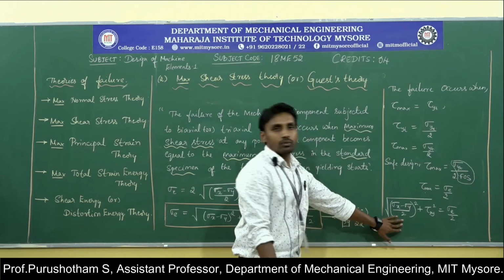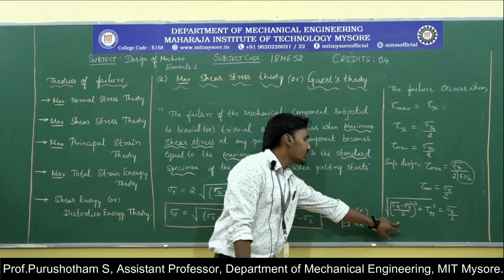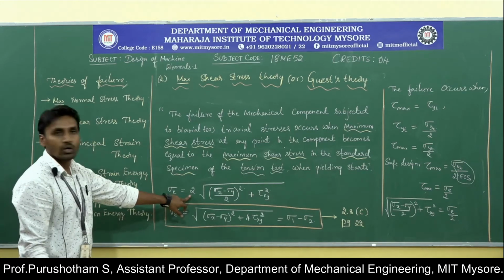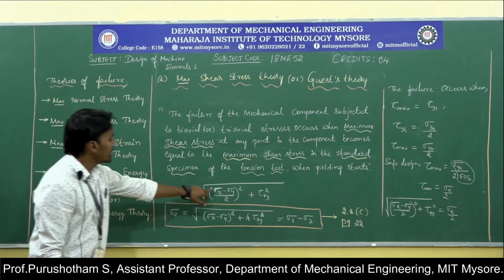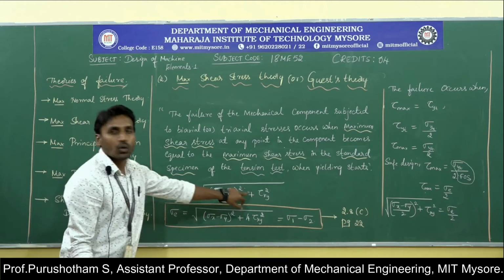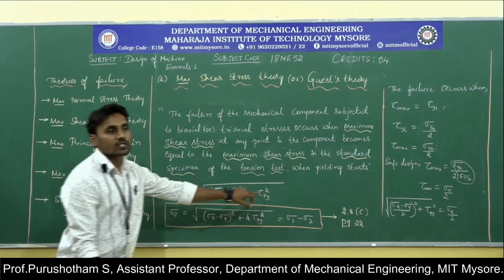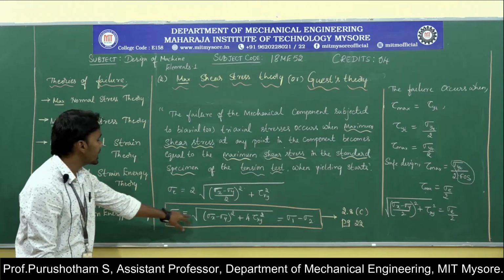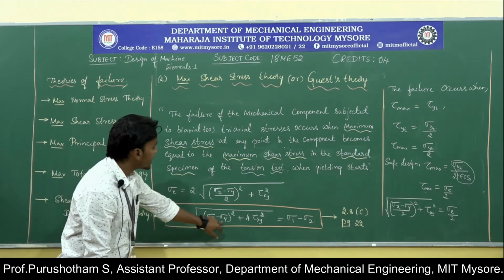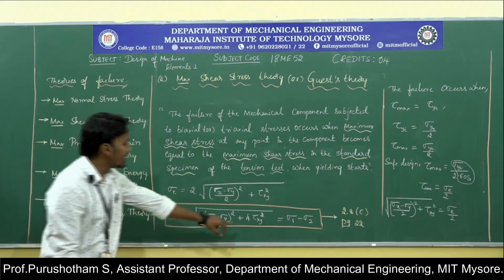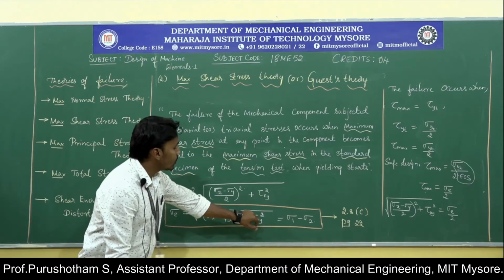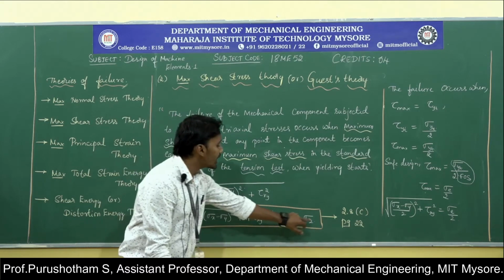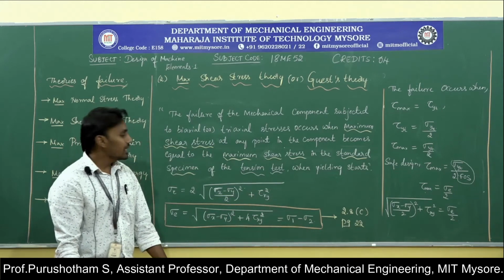If we simplify this equation, we will get sigma E equal to 2 times the square root of (sigma x minus sigma y by 2) whole square plus tau xy square. Further simplification leads to sigma E equals square root of (sigma x minus sigma y) whole square plus 4 tau xy whole square, which is equal to sigma 1 minus sigma 2, where sigma 1 and sigma 2 are the principal stresses.